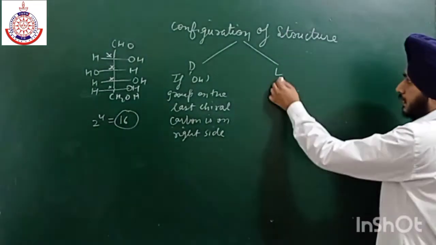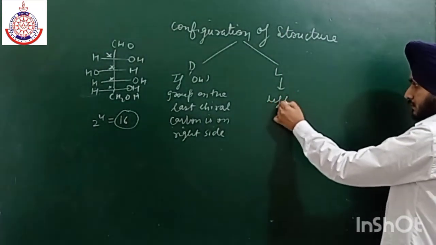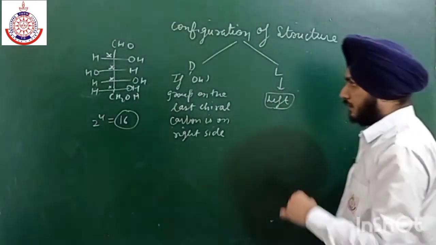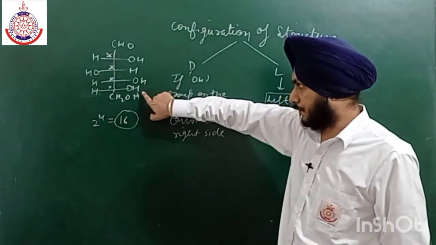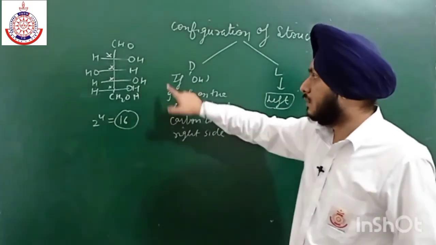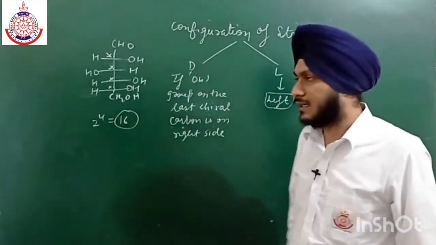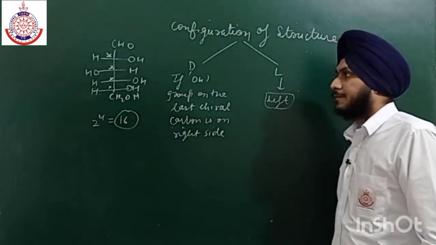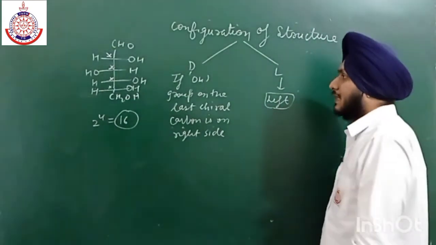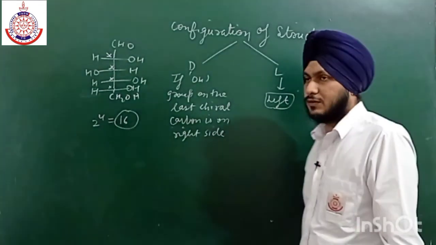And if it is on the left side, then we call it L configuration. Now this structure is D because the OH group is present on the right side.